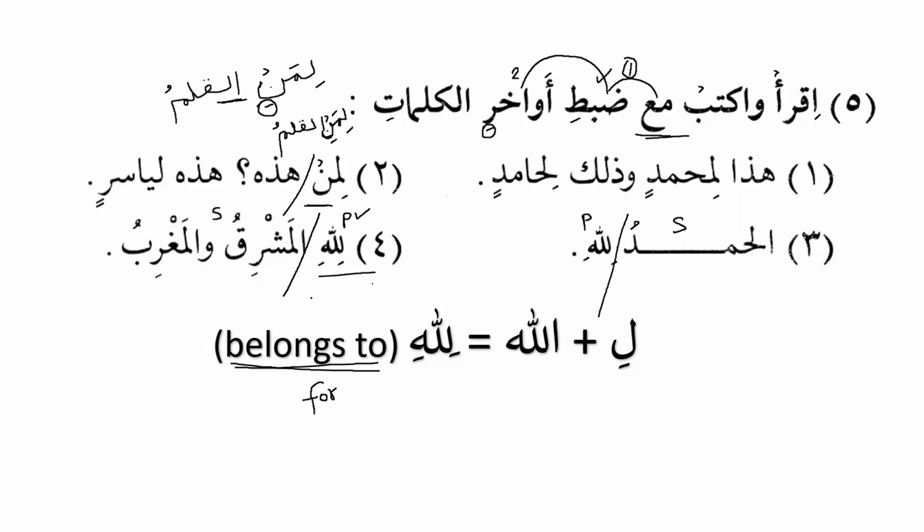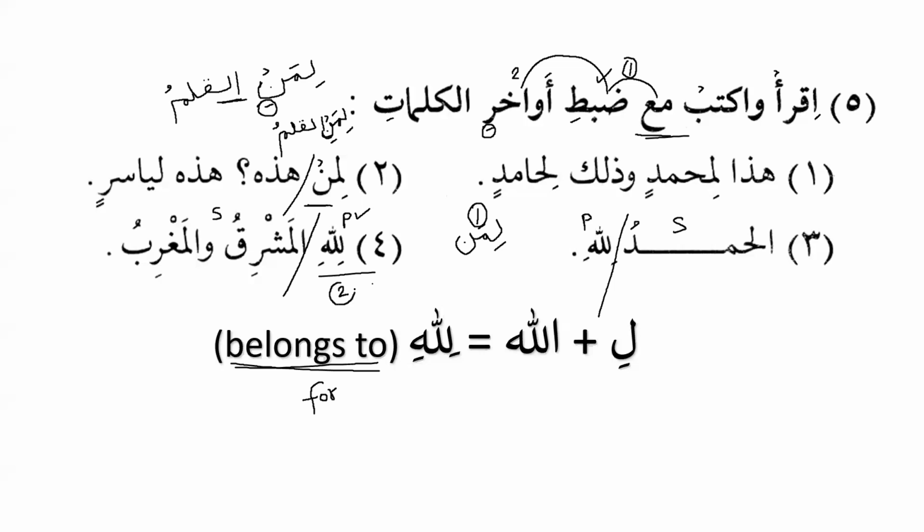Yes, please remember. Why the predicate has come first? It came for a reason. Reason number one, I told you that when we have, for example, liman, we know that man is a question word. So a question word always comes in the beginning of the sentence, so we have to put it in the beginning. That's reason number one. Reason number two, a very important reason here.